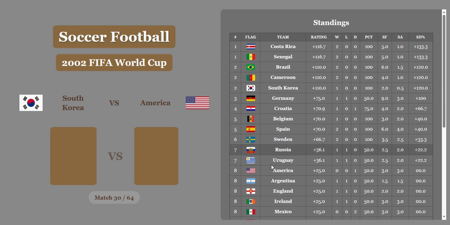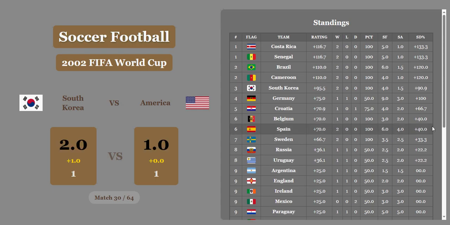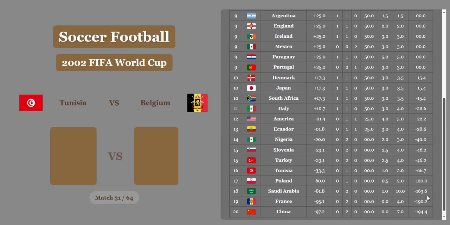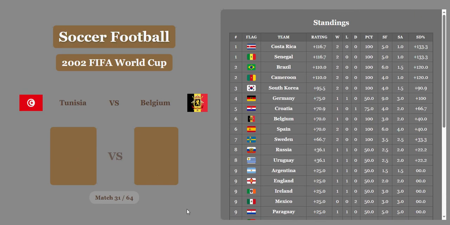South Korea versus America. It was a draw, but I think Korea is going to get a half goal on this, so they're actually going to get a whole goal, so they're going to get another big win. They're going to maintain third place. Now with a rating of 95.5, they're above Germany and below Brazil and Cameroon. America's in 12th place, still not bad because they got that early draw.